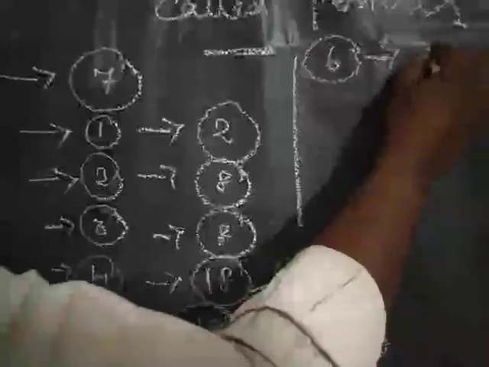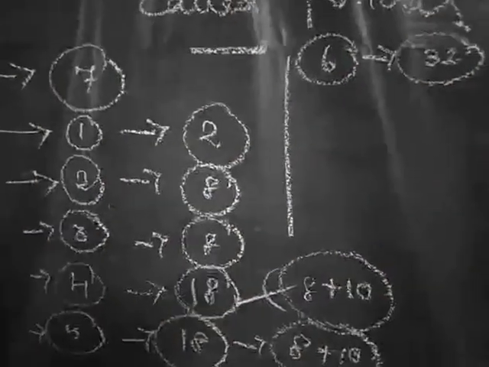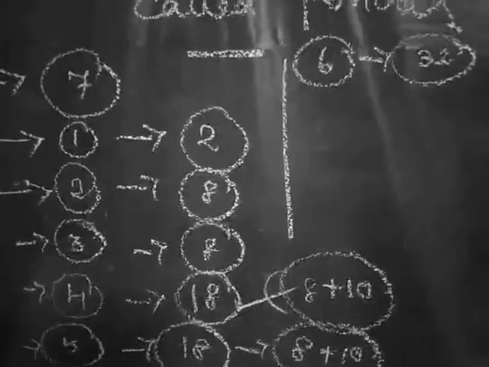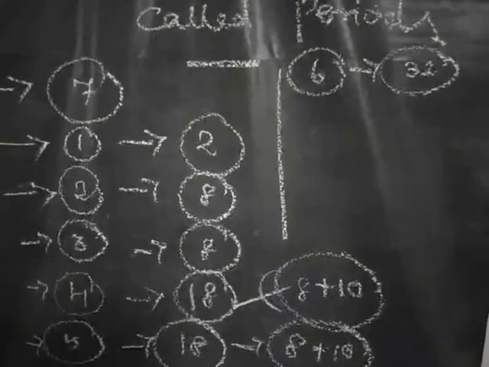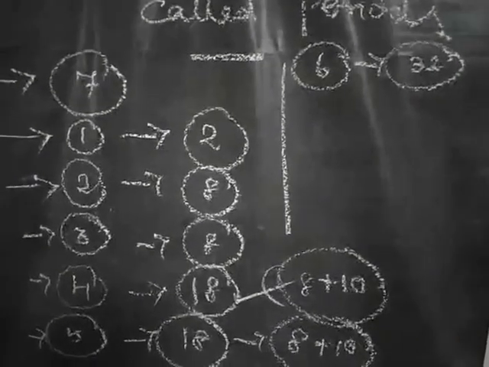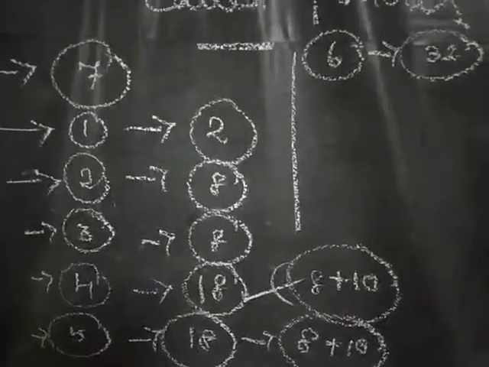Next, the sixth period contains 32 elements. Out of these 32 elements, 8 normal elements are called representative elements, 10 are transition elements, and the remaining 14 are inner transition elements.